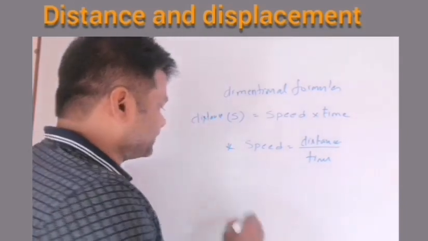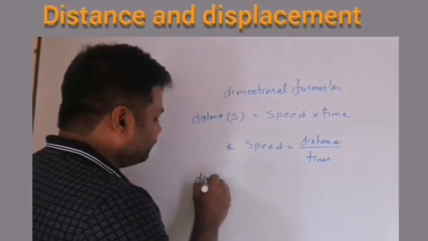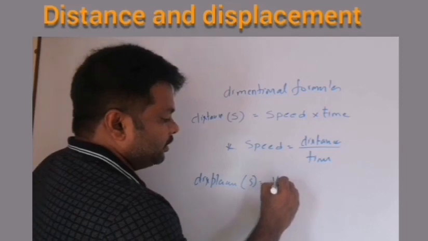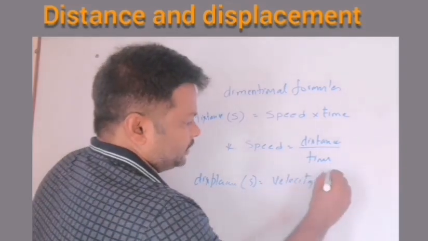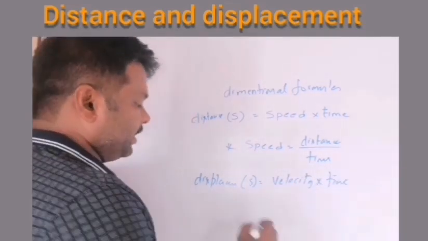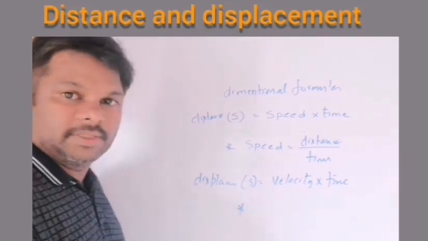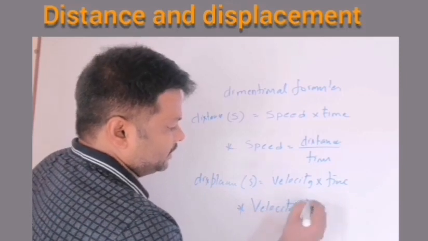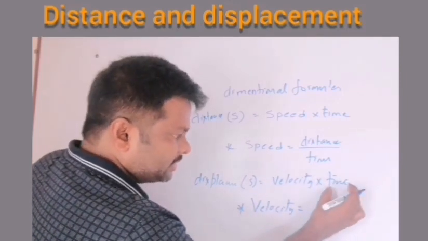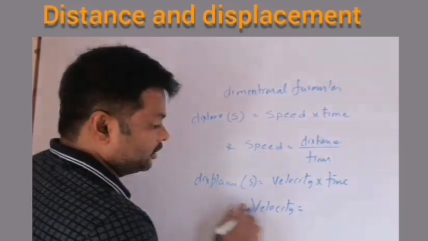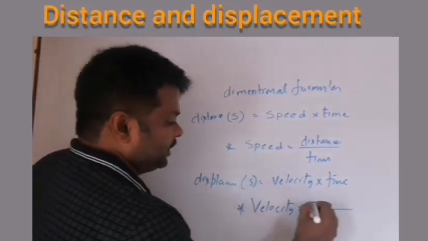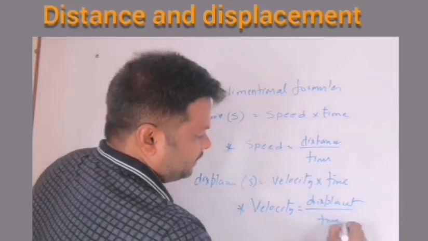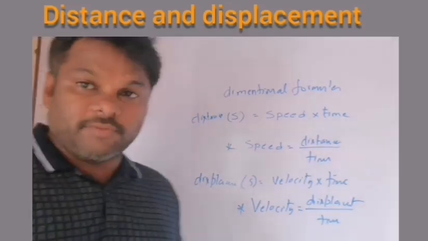Next, the displacement formula is there, no? Previously I told displacement, S is equal to velocity into time. Now I will generate one new formula from this. The formula for velocity: I will bring this time towards the left side into the denominator. Velocity is equal to displacement in the numerator divided by time. Look, we got four formulas here.